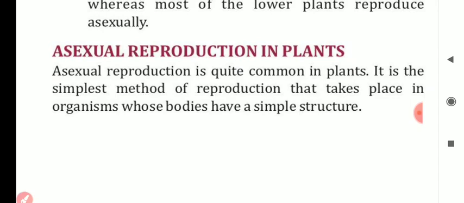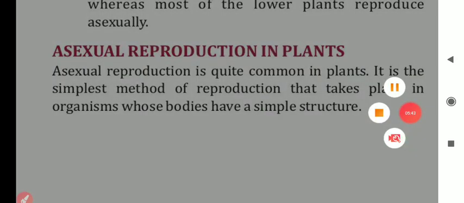Asexual reproduction is quite common in plants. It is the simplest method of reproduction that takes place in organisms whose bodies have simple structure. So let us discuss this asexual reproduction in detail, my dear students.